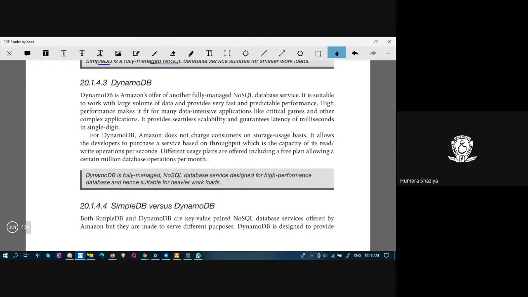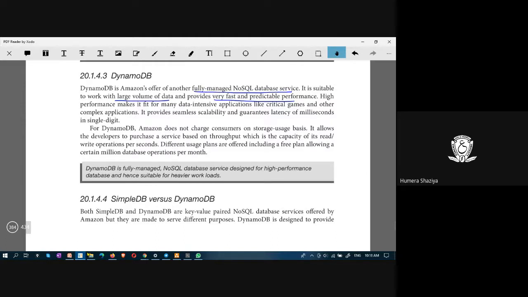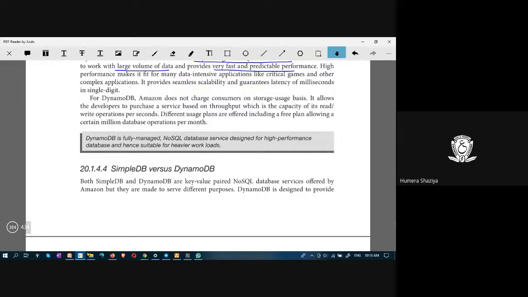DynamoDB is another fully managed NoSQL database service, and it is suitable to work with large volume of data. And it provides very fast and predictable performance. DynamoDB, Amazon does not charge consumers on storage usage basis. It allows developers to purchase a service based on throughput, which is the capacity of its read-write operations per second. The metric to charge the consumer is throughput and not the storage usage.